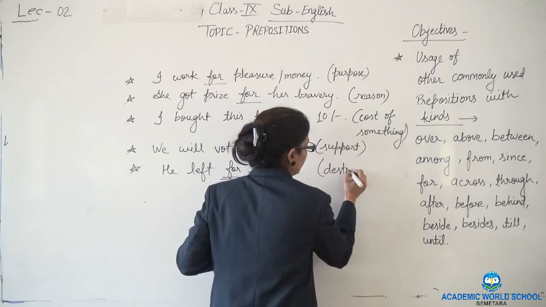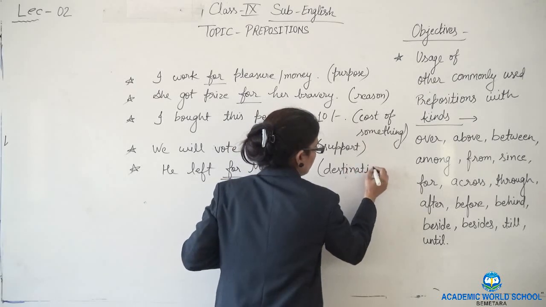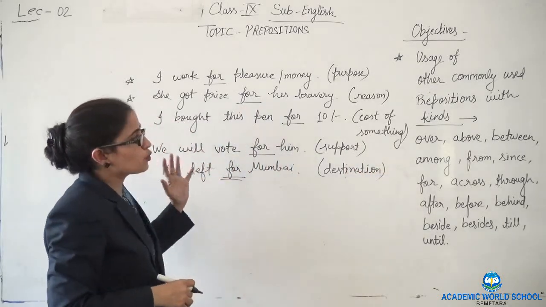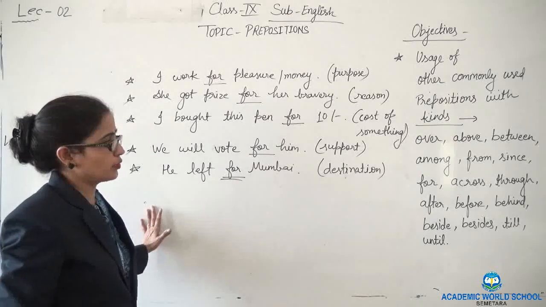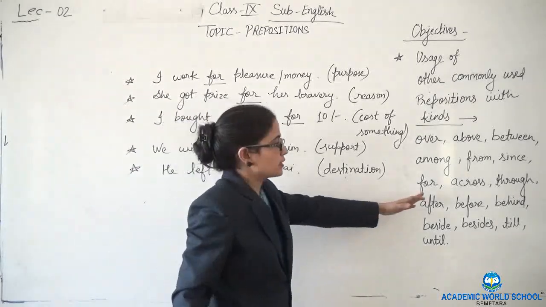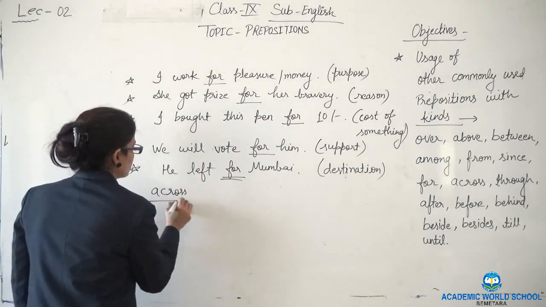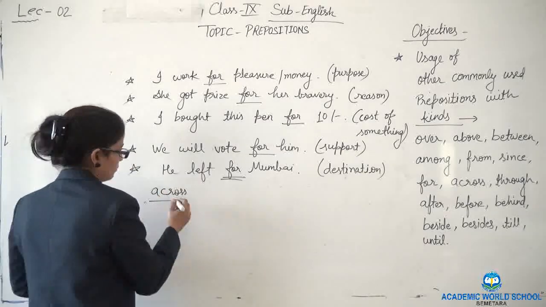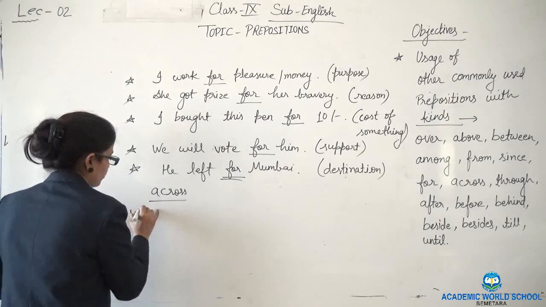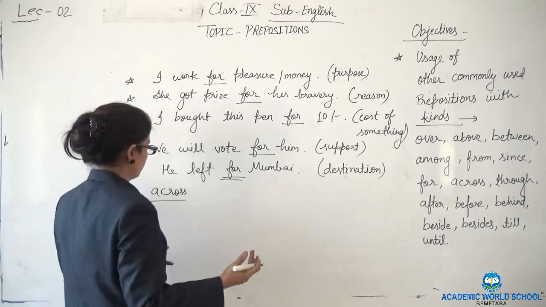So we saw so many aspects this for is showing. Okay. Now let's see the examples of across and through. How across is shown and how it is used in sentences.